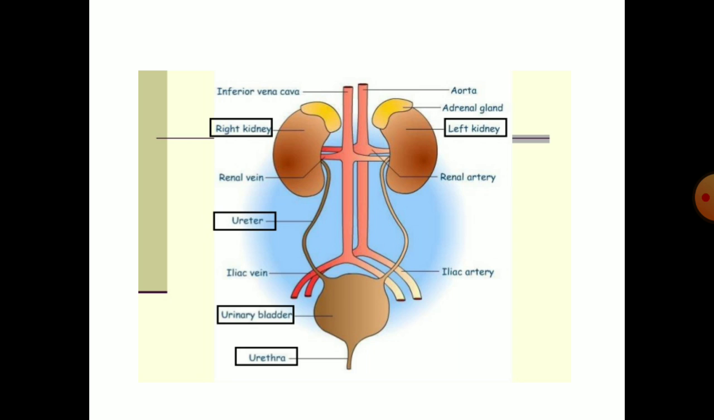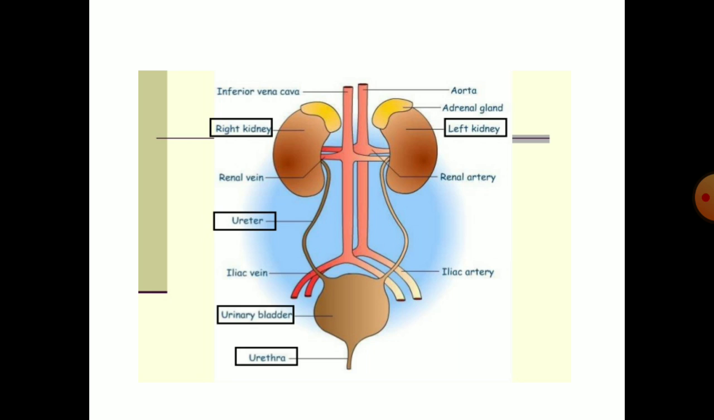If we talk about location, kidneys are located in the abdominal cavity, one on either side of the vertebral column, at the level between the 12th thoracic vertebra and the second or third lumbar vertebra. And these kidneys are attached at the dorsal inner wall of the abdominal cavity.